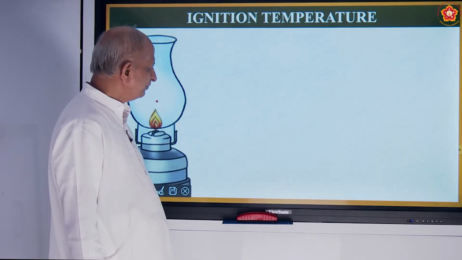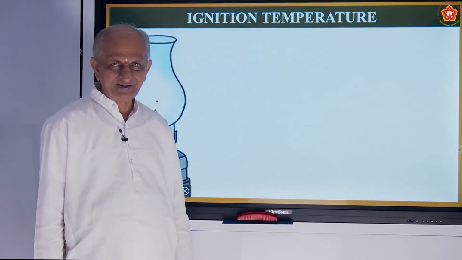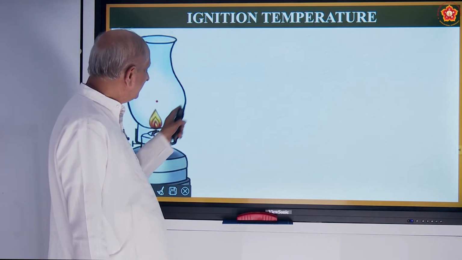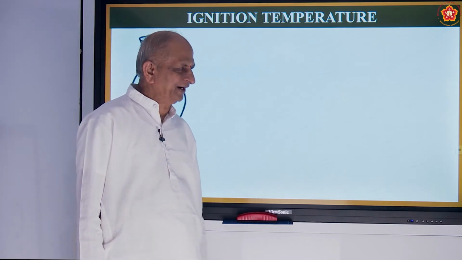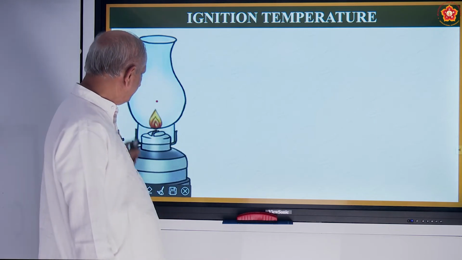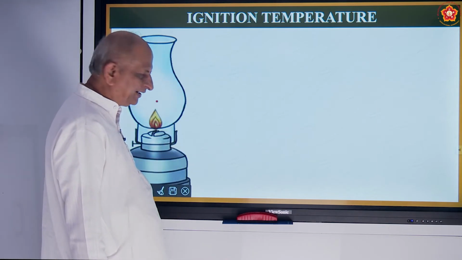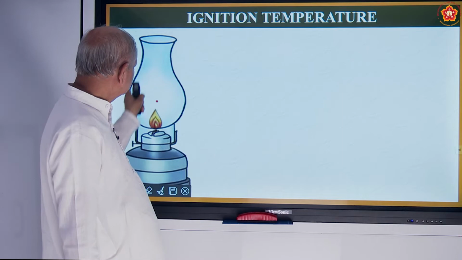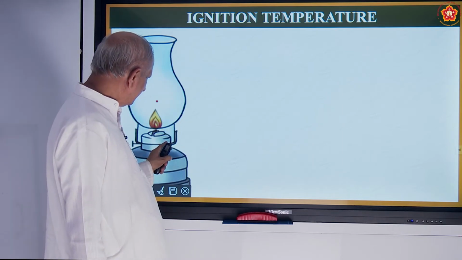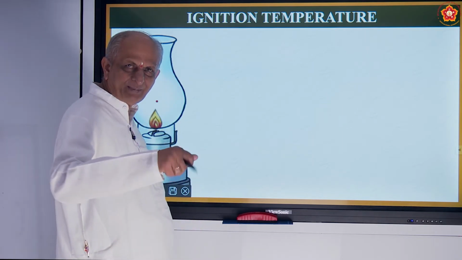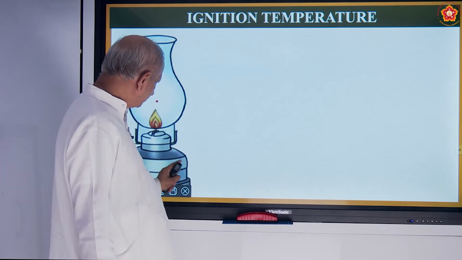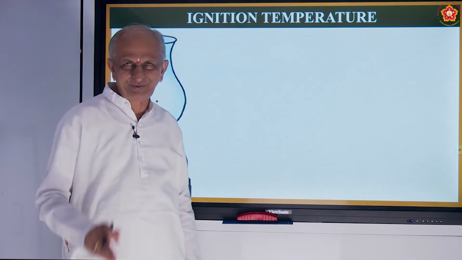And one more interesting thing you should know about is ignition temperature. There is an interesting factor. So what is this? It's a kerosene lamp, correct? There is a wick here, there is a glass here, and there is an adjustment here, some type of screw, and kerosene is kept here. Of course, nowadays it is not found.